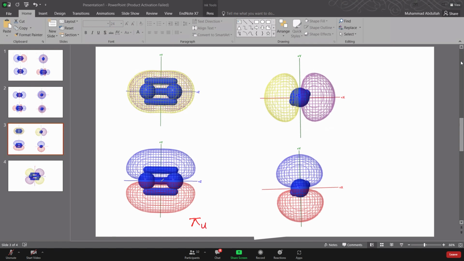Why exactly? Because this is the inversion center, and if you start at any point, pass through the center, and cover the equal distance in the opposite direction, the phases are changed. That's why this is called pi ungerade.